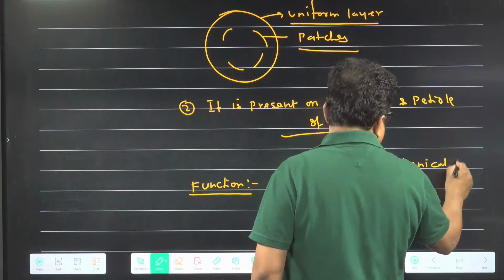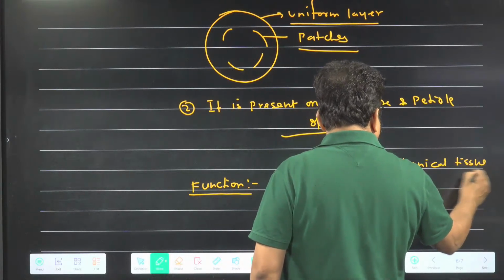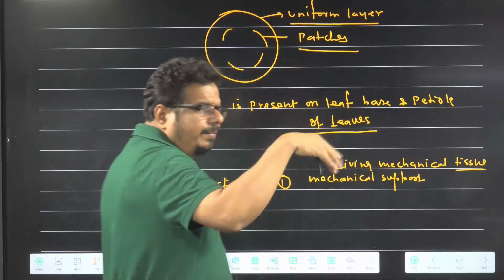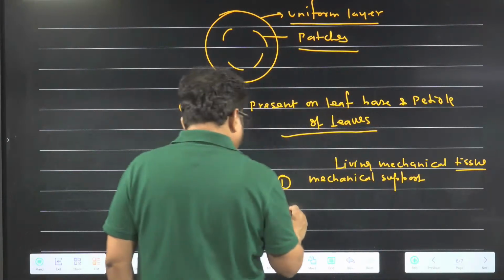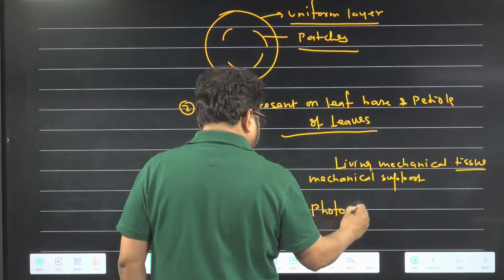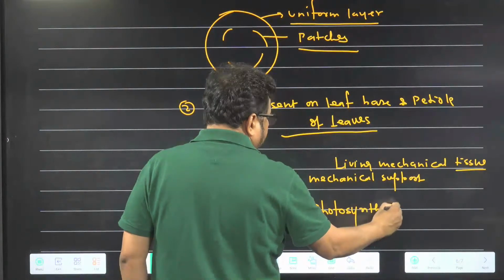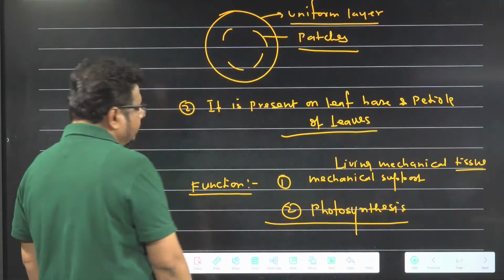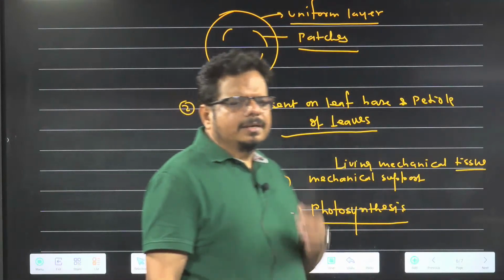It gives mechanical support to young parts of the plant, like a leaf when fluttering. Second function is photosynthesis.